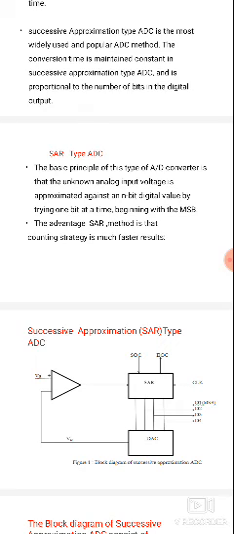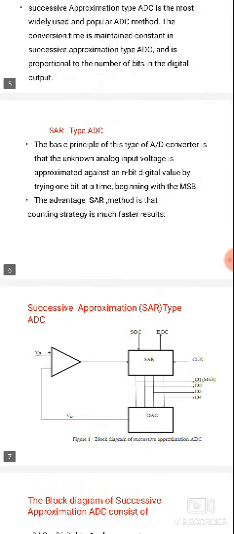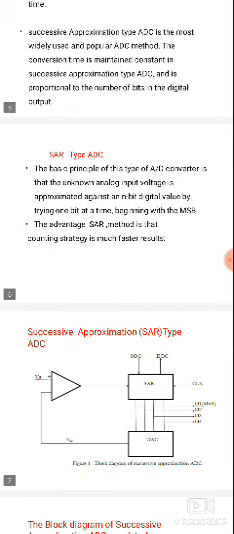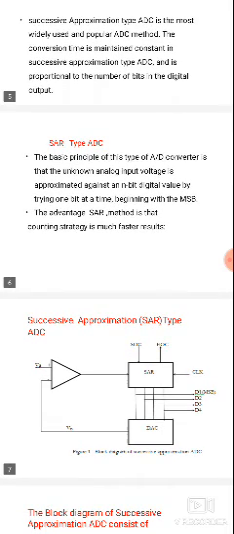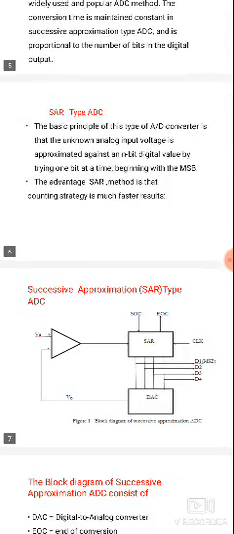The conversion time here is maintained constant, and in the successive approximation analog to digital converter it is proportional to the number of bits in the digital output. So the analog input will be proportional to the digital output, and it is the most popularly used ADC method, and the conversion time will be maintained as a constant.